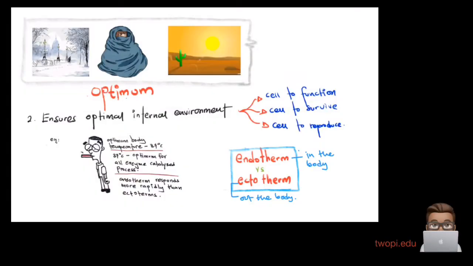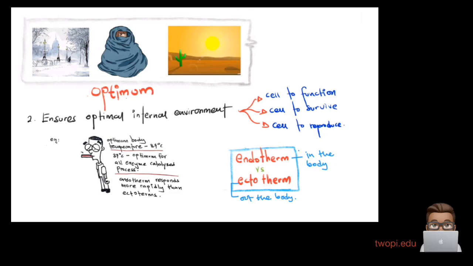Next, homeostasis is important to ensure an optimum internal environment. Optimum refers to not too cold, not too hot, not too much, not too little. When you have an optimum internal environment, all the cells are going to function well. Apart from that, the cells will survive well. And most importantly, when you have an optimum internal environment, the cells are going to reproduce. Always remember this: any animal or even plant is not going to produce offspring if it doesn't have an optimum internal environment. This leads to extinction of that particular species. So an optimum internal environment is very important if the species wants to survive.